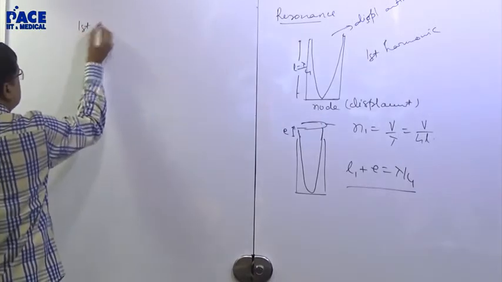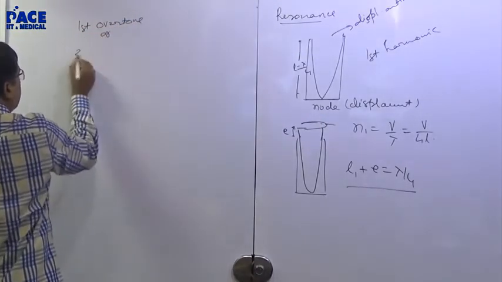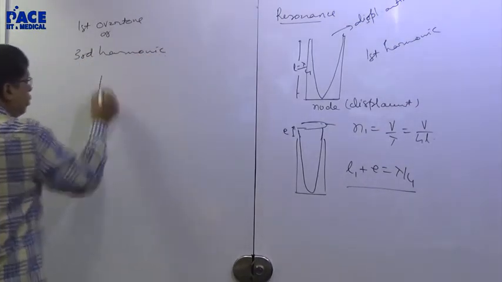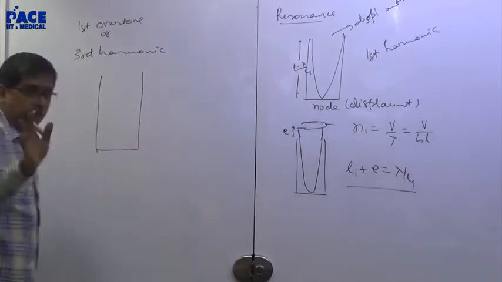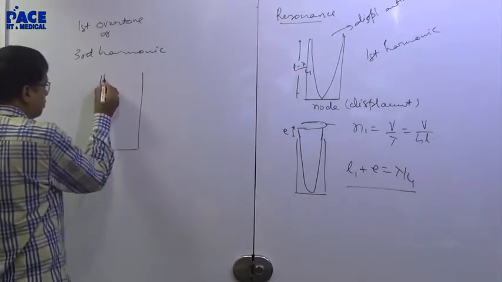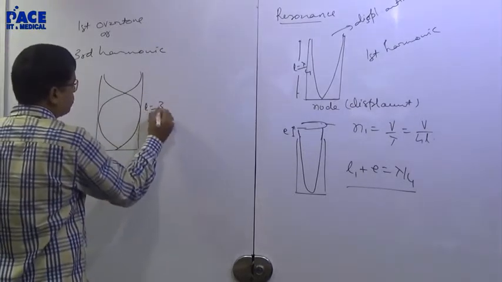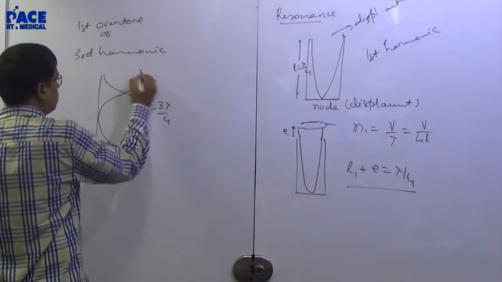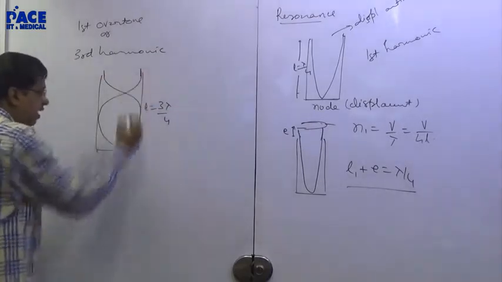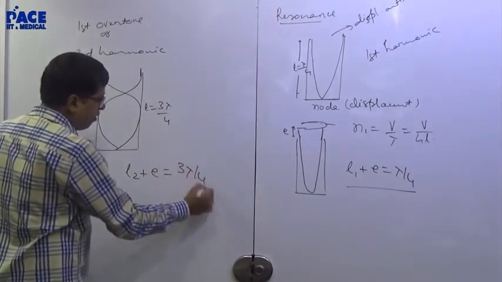This is the first overtone or third harmonic. Second harmonic will not exist here. Even harmonics will not exist. L is 3 lambda by 4. So if you are taking the end correction, L2 plus E is 3 lambda by 4.